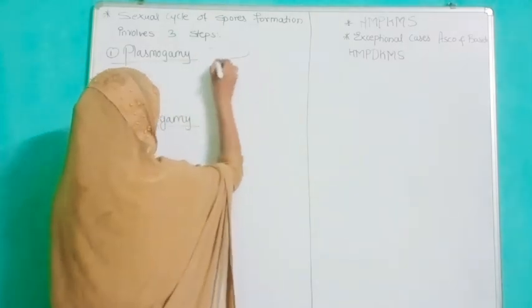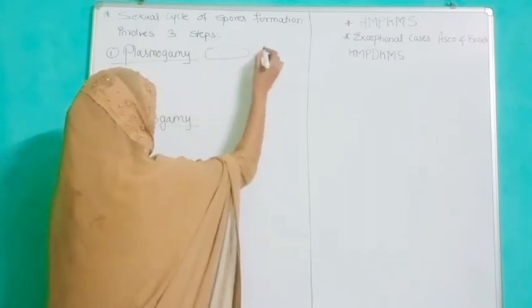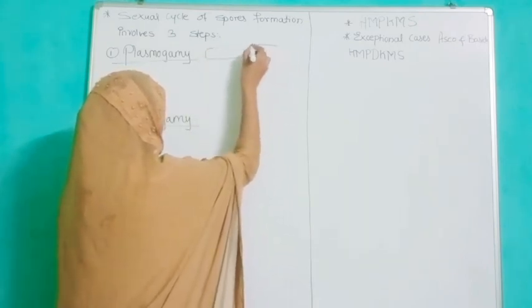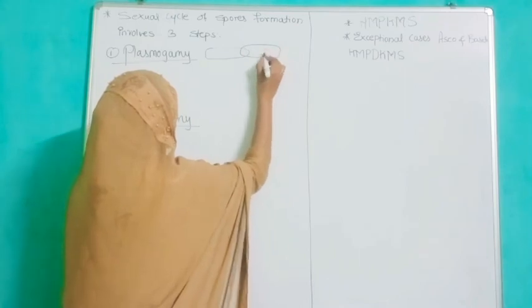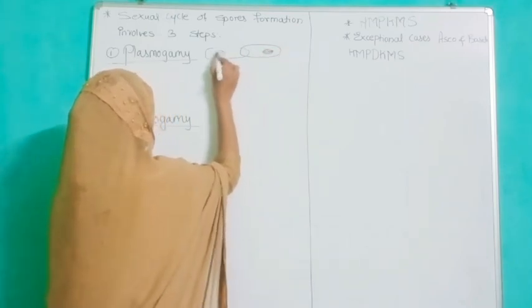If you consider this one and this one, this cell has a nucleus, and this cell has a nucleus as well.